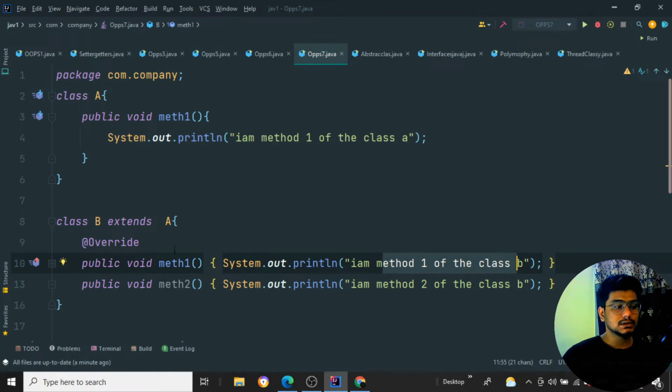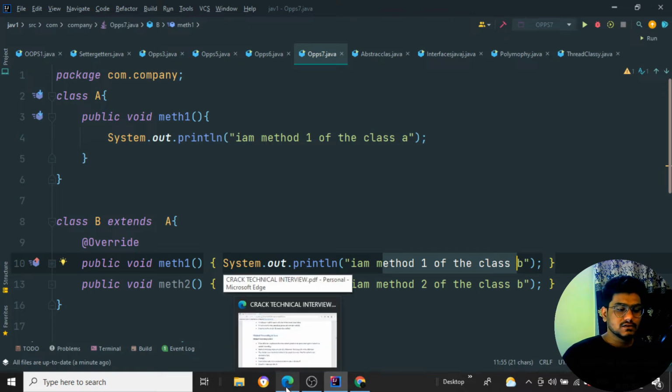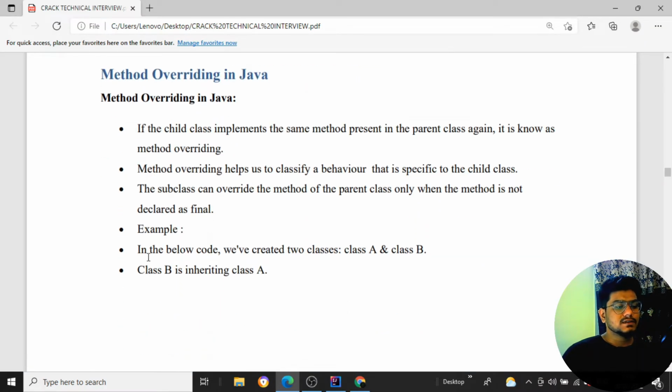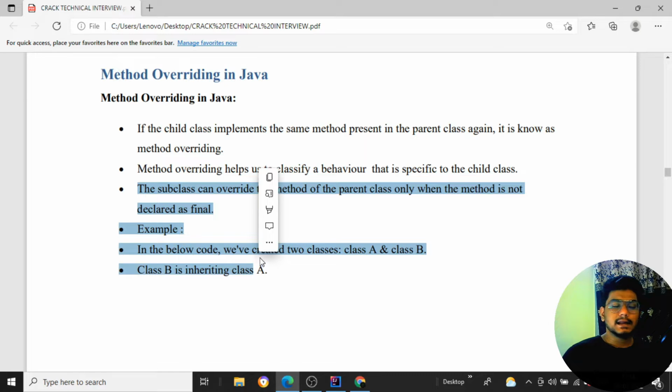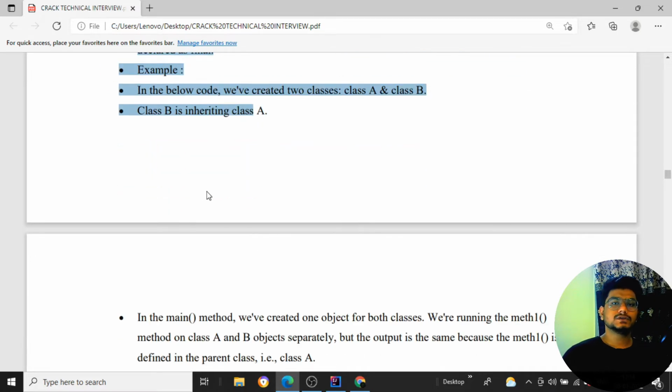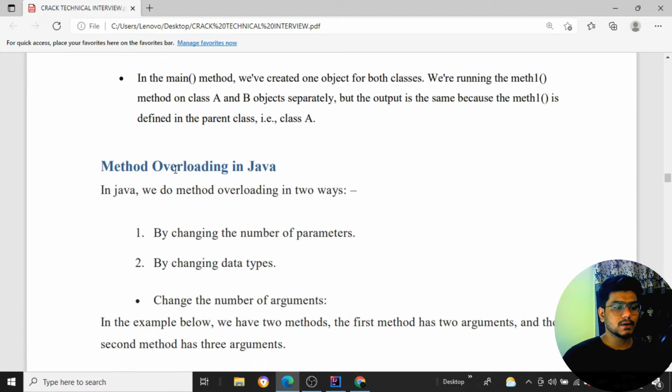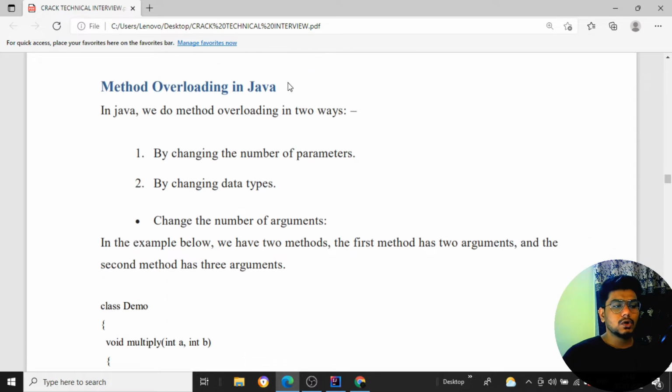I hope you have understood what I wanted to say. It is a very simple thing. This is what I have written, so you can go through it and explain it to your interviewer, this is how things work inside the program. Okay, so next, coming back to method overloading in Java.